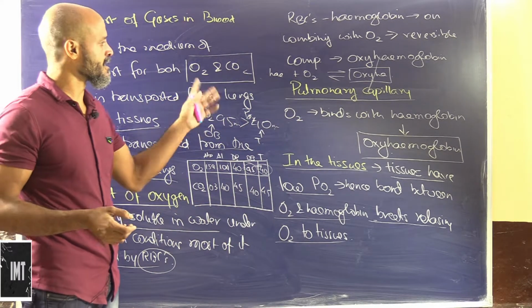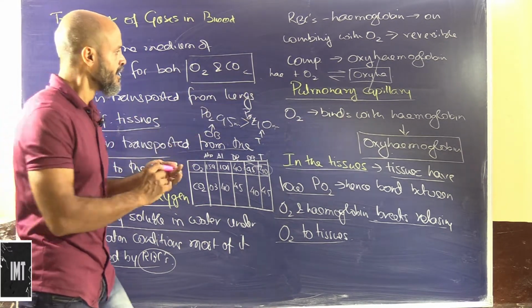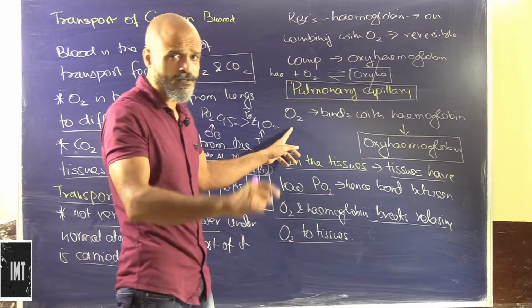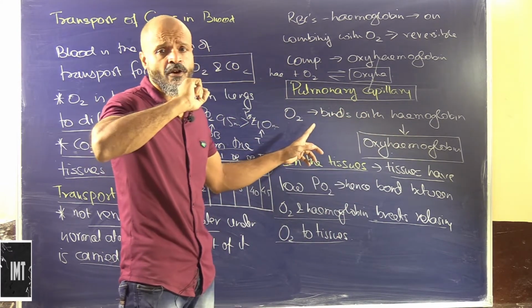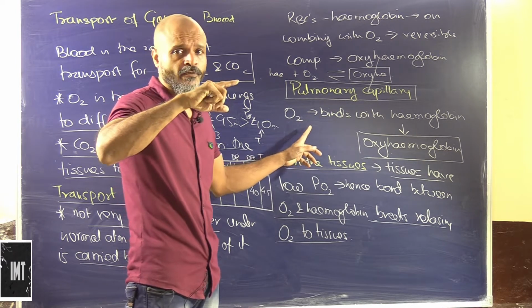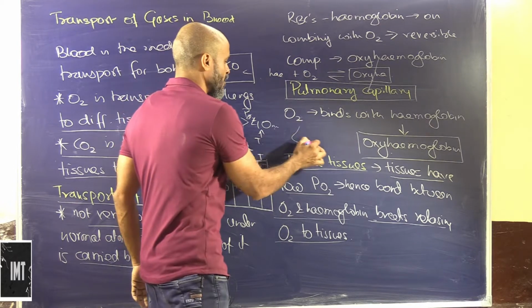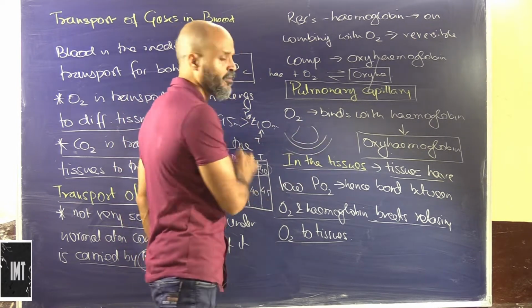Okay, so this is how the pulmonary capillary works. I hope everybody knows what a pulmonary capillary is. This is basically carrying the deoxygenated blood from the pulmonary artery to the lungs. And we have seen that the alveolus is like this, and this is basically the pulmonary capillary.